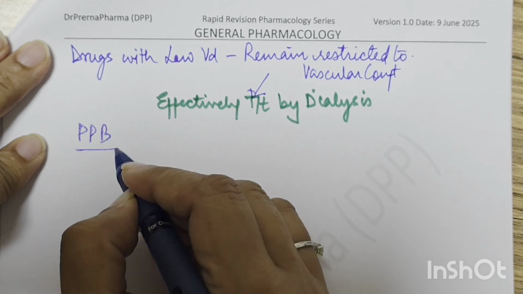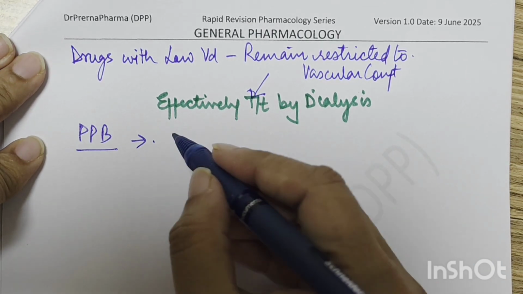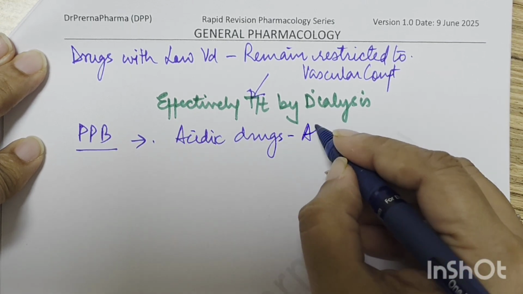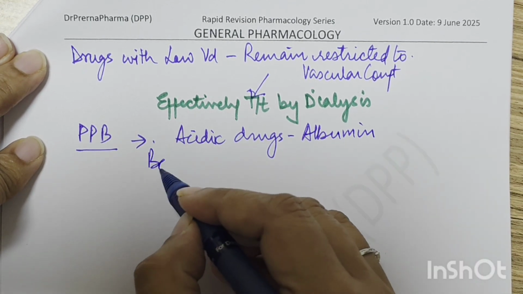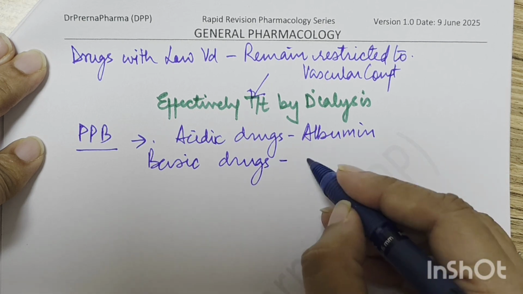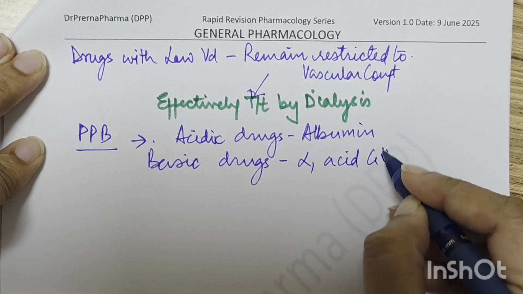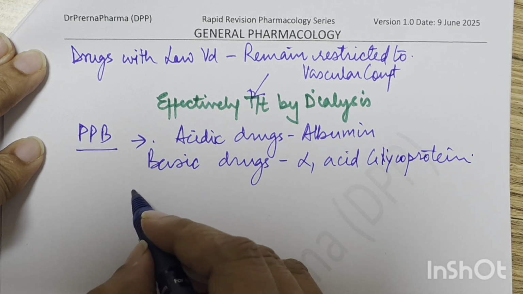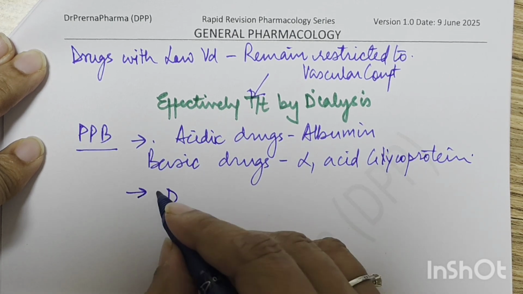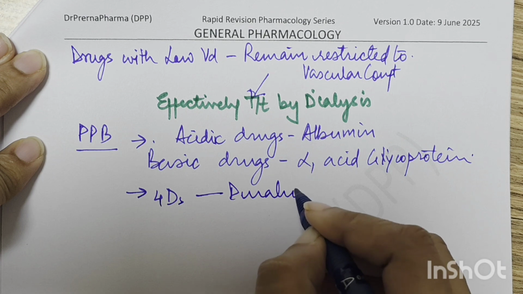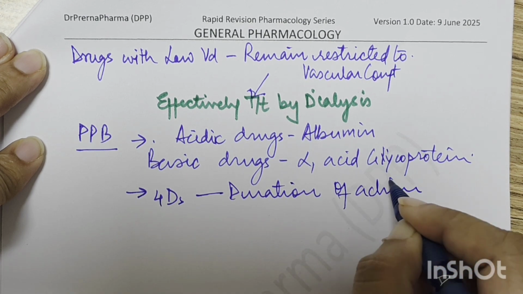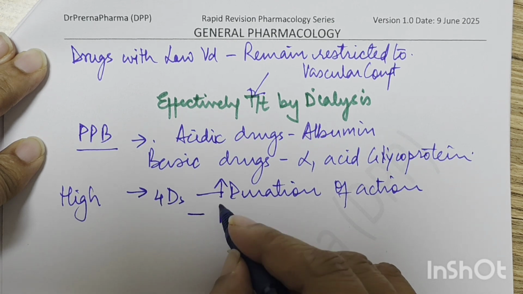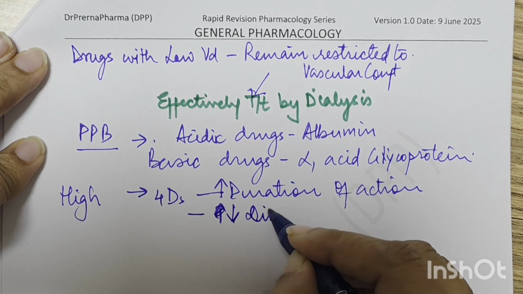Another concept that we need to discuss here is plasma protein binding. So plasma protein binding, we know acidic drugs bind to albumin, and basic drugs bind to alpha-1 acid glycoprotein. Okay. Now, plasma protein binding takes care of 4 Ds, I'll say. Duration of action of drug. A high plasma protein binding will increase the duration of action of drug. Will reduce the distribution of drug.